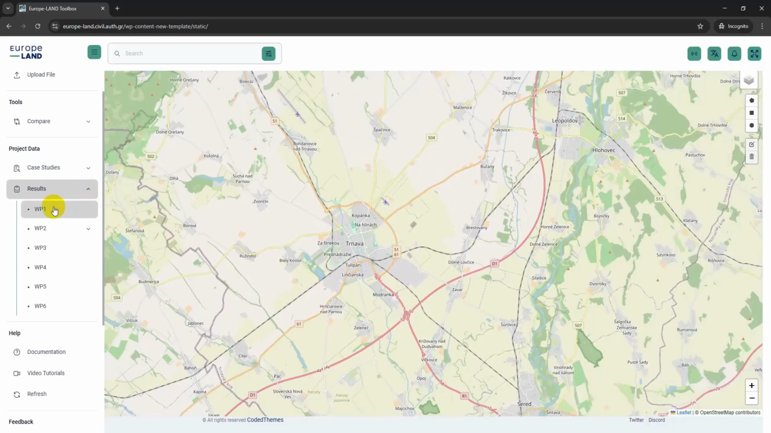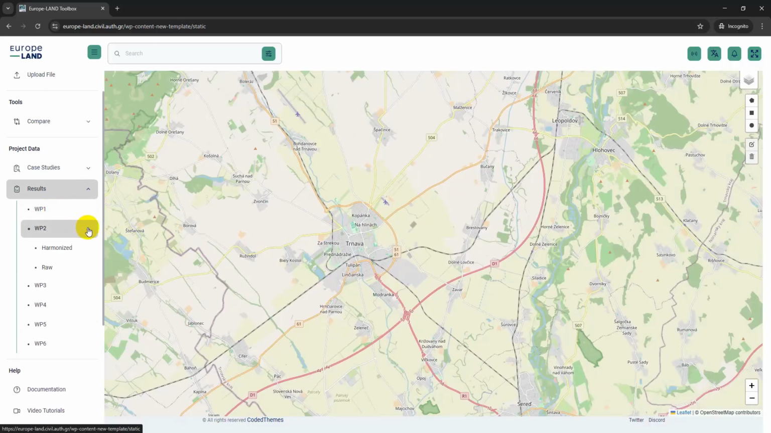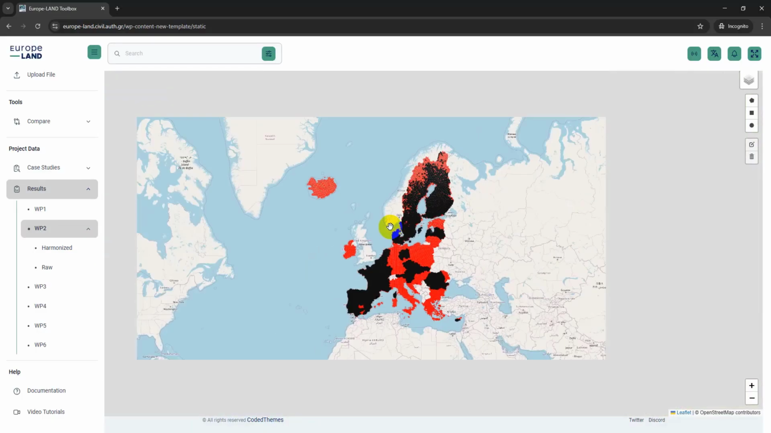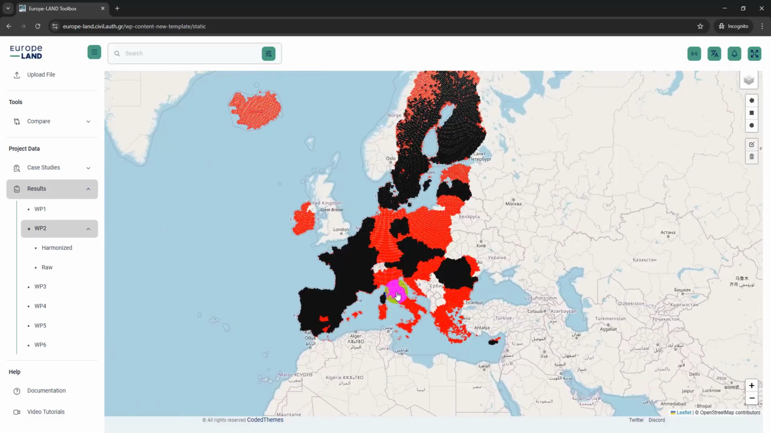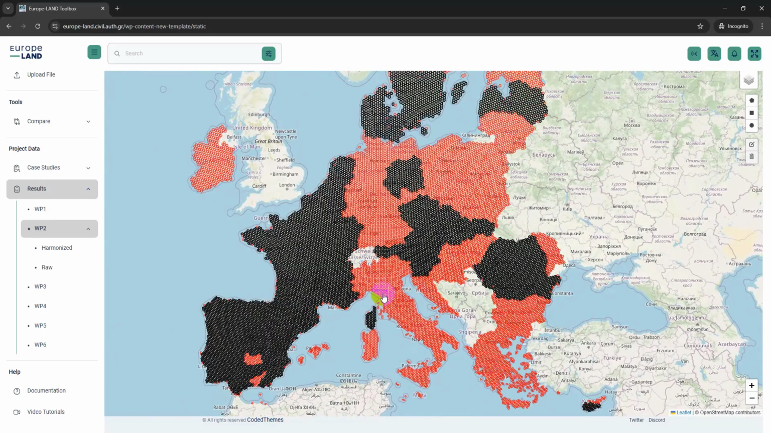Currently, only some results are available, and the most important are linked to Work Package 2. These include the IACS harmonized datasets, presented in a hexagonal grid format. This structure will make future calculations easier. Hexagons shown in black represent available data. Red hexagons indicate data that is not yet included.